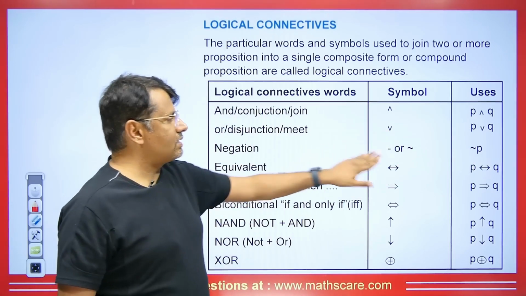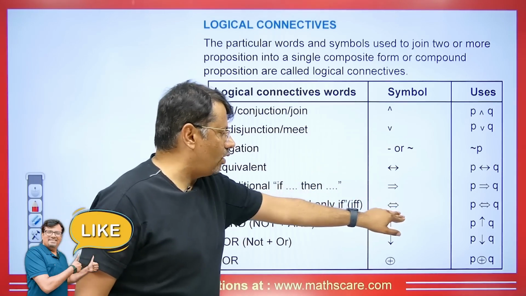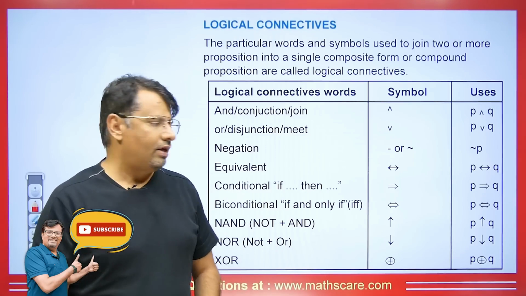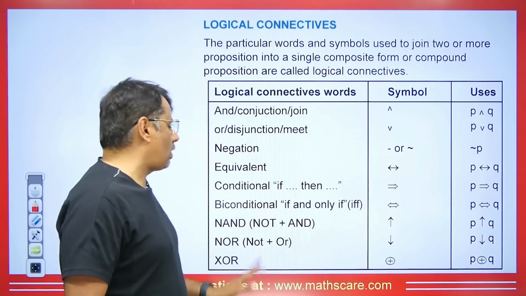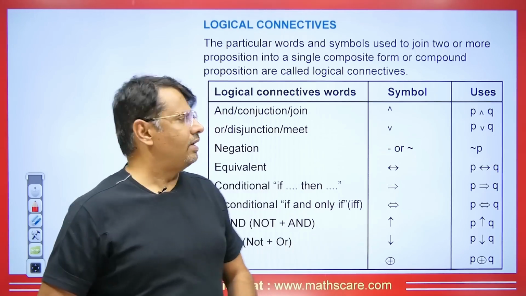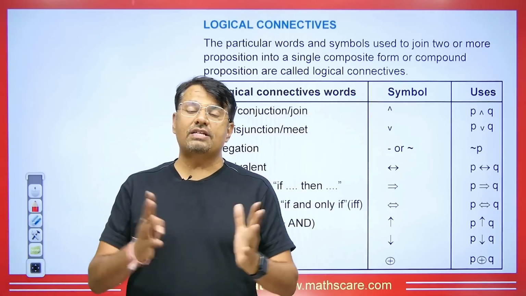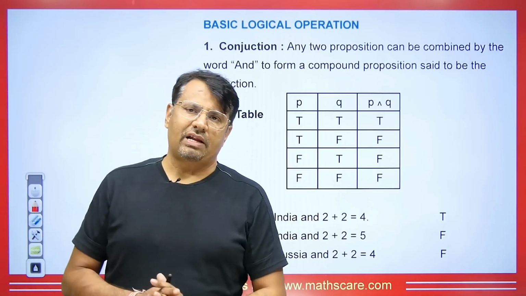We denote the equivalent in this way. We denote "if" in this way, and "if and only if" in this way. NAND, or the negation of "and", is denoted in this way. Is this clear to all of you? Students, see here, we denote NOR like this and we denote XOR like this. So today, I will tell you about the first three and I will also solve some questions based on these. Okay, now first of all, we will talk about the conjunction.